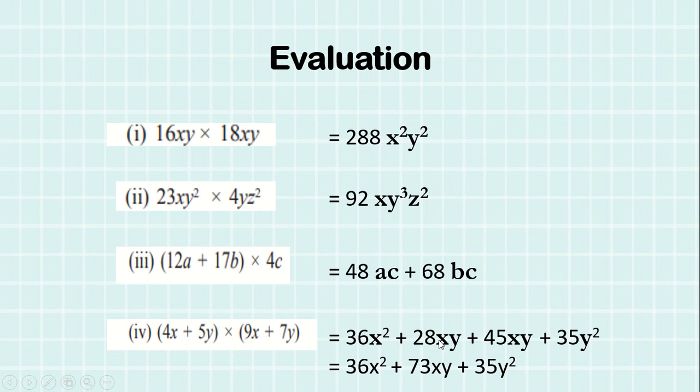You have to add 28 and 45. So addition of 28 and 45 is 73. So the variable is xy along with it. So this is the method of solving. Now you have got the idea of multiplying monomial with monomial, monomial with binomial, and binomial with binomial.